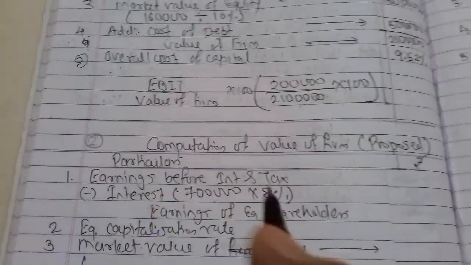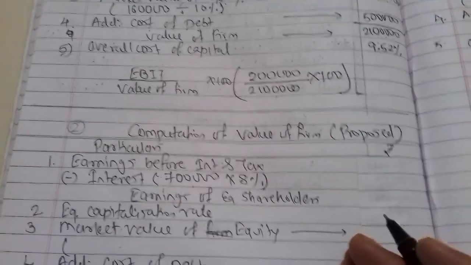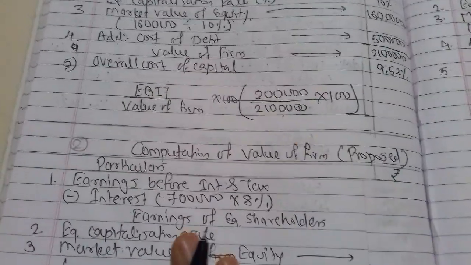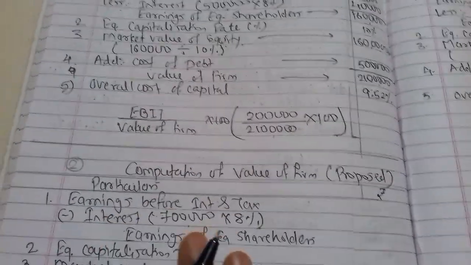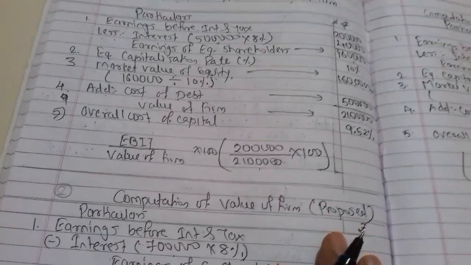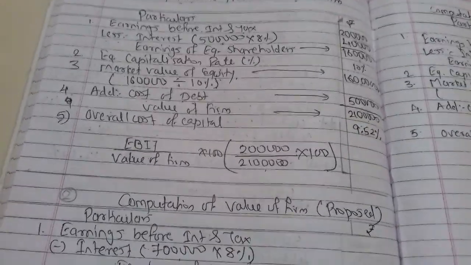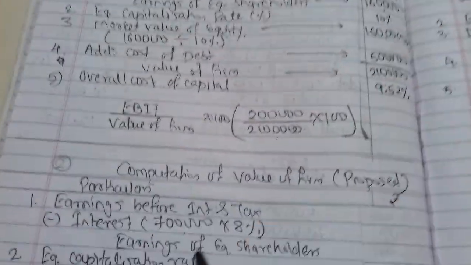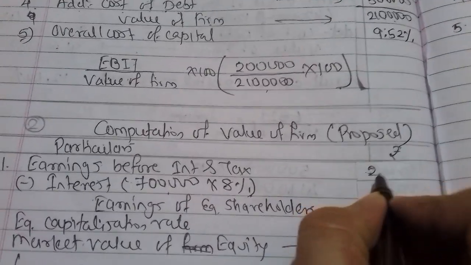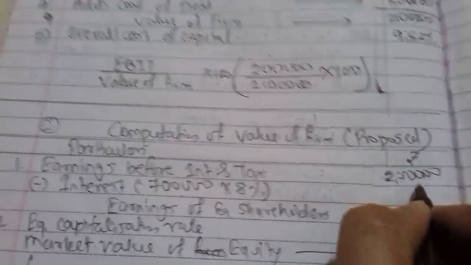In the very first proposal they are issuing 2 lakhs debentures, and you have to see that only the amount of debenture will change, other things will not change. So earnings before interest and tax will be the same, 2 lakhs.